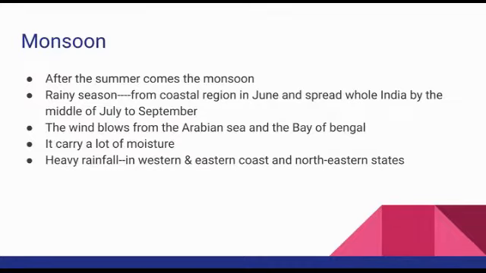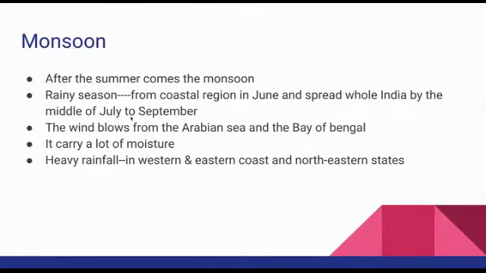So from which side does the rainy season start? Yes, the coastal region, and that is in June. That is why we said mid-June till the summer season. Starting from the coastal area, it spreads over the whole of India by the middle of July to September. Clear?